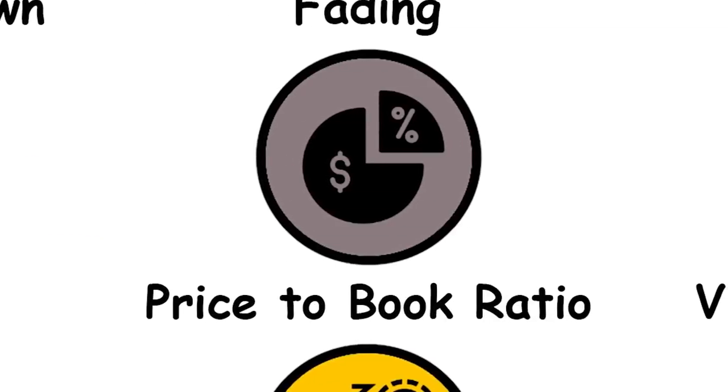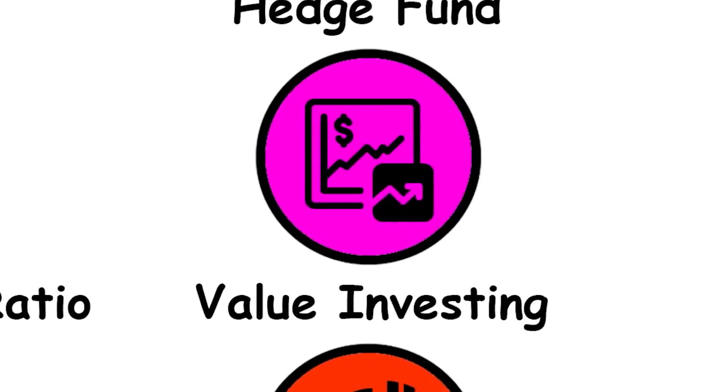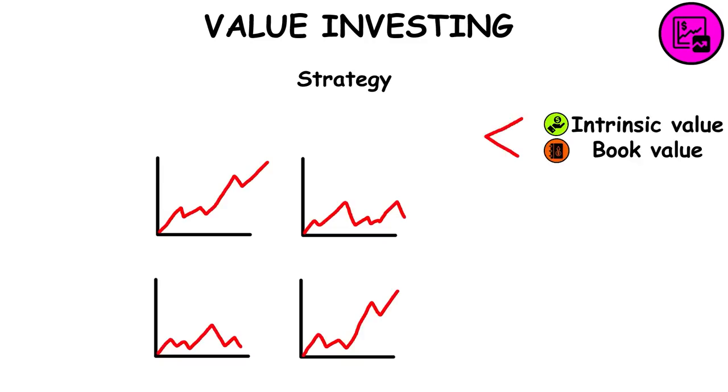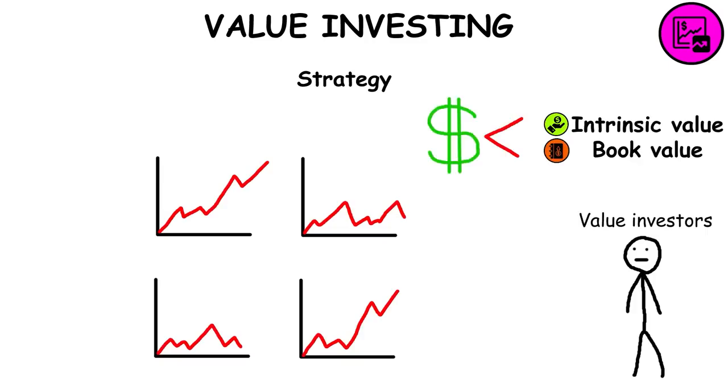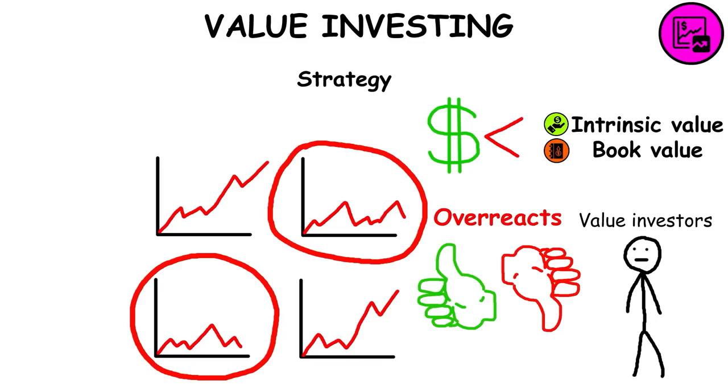Price-to-book ratio. It compares a share's market price to its book value. Value investing. It's a trading strategy that involves picking stocks that appear to be trading for less than their intrinsic or book value. Value investors usually believe that the market overreacts to good and bad news and buy stocks that they think the market is underestimating.